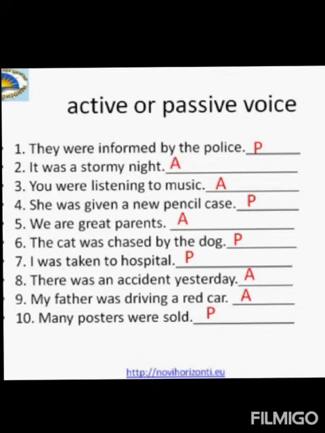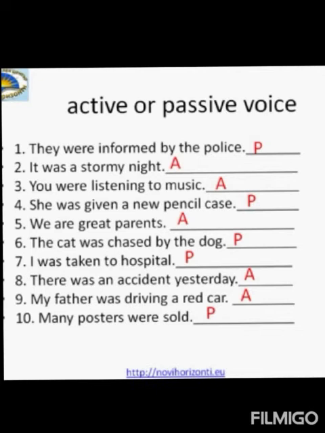To find the passive voice, you need to search the verb, whether it is in be plus past participle form of the verb. If yes, then it is a passive voice. Now, the third rule. In this, you have to ask a question. Who is doing the action of the verb? If it is done by the subject, then it is an active voice. And if it is not done by the subject, then it is a passive voice.